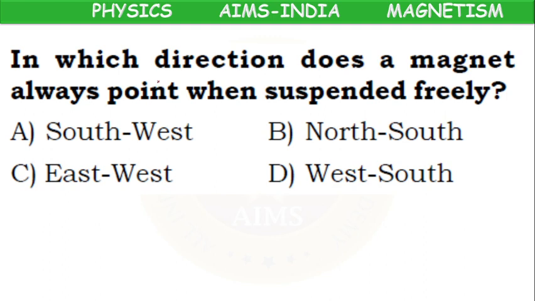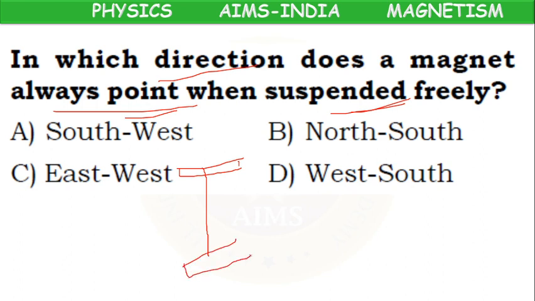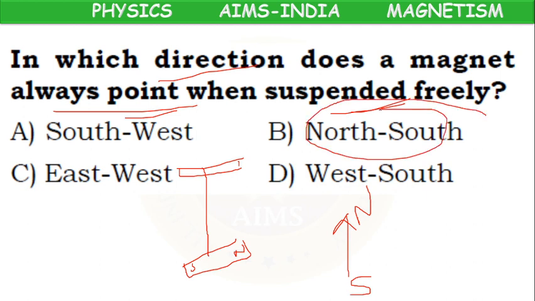Next, in which direction does a magnet always point when suspended freely? If we suspend a magnet to a rod with the help of thread, after rotating for some time, it aligns in the direction of north. Opposite direction will be south. So it always points in the north and south direction.